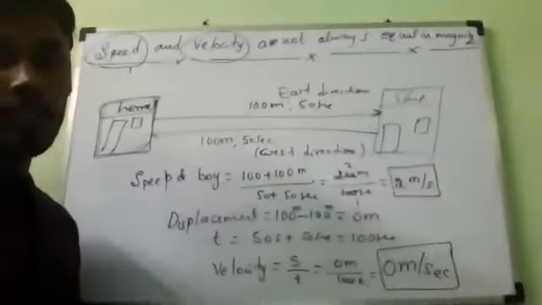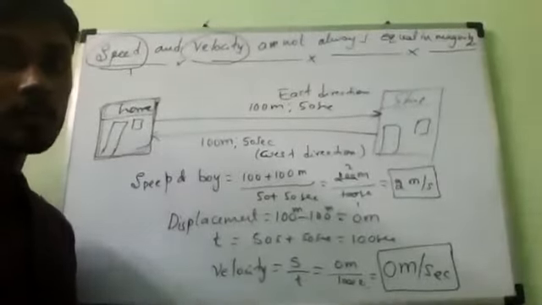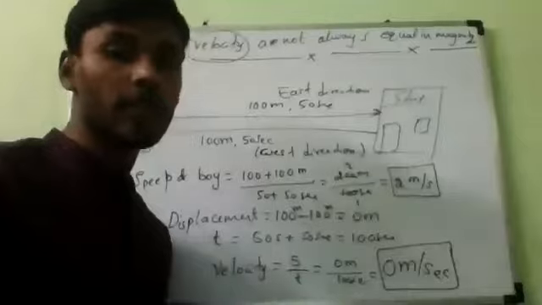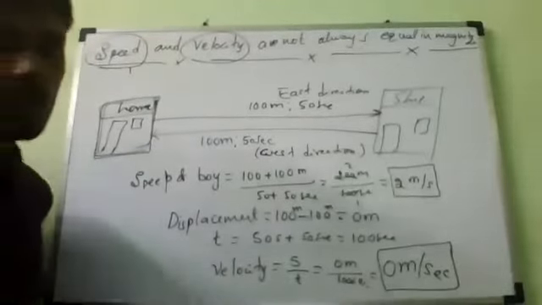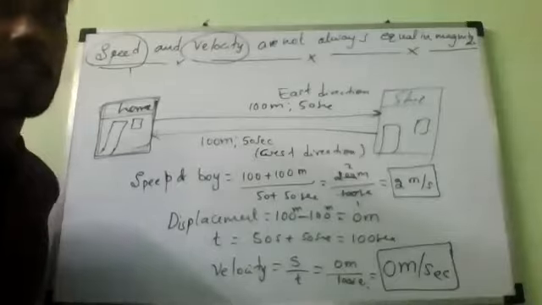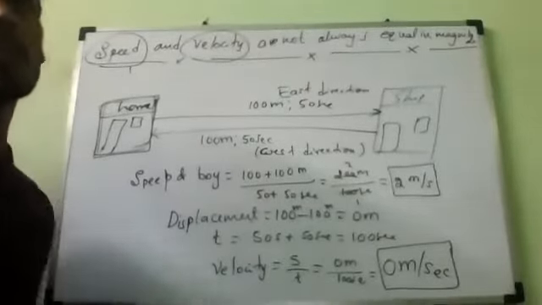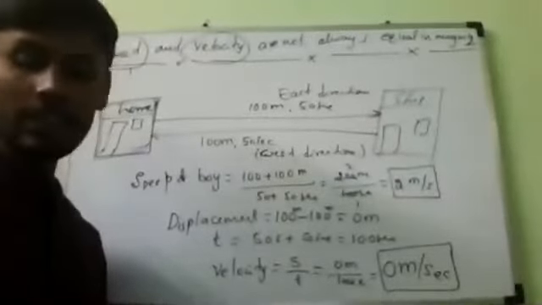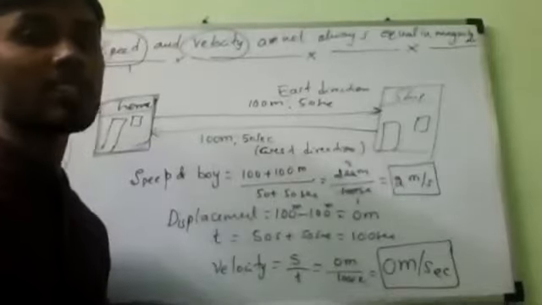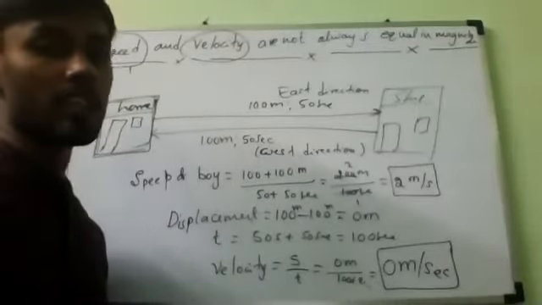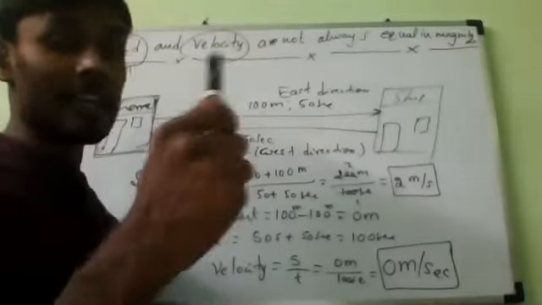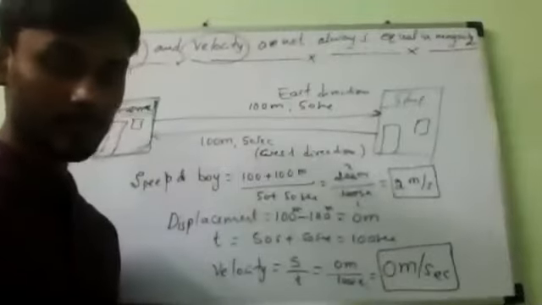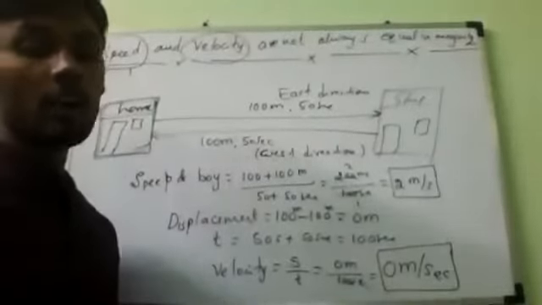Now write it, all of you. The magnitude of speed and velocity of a moving body is equal only if the body moves in a single straight line. Full stop. If, however,